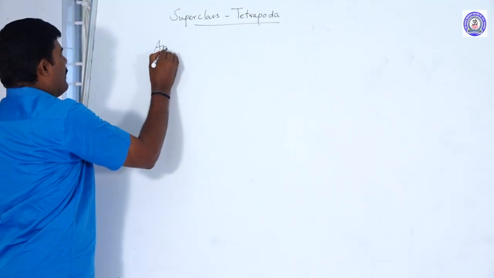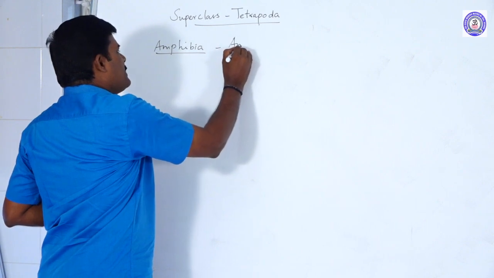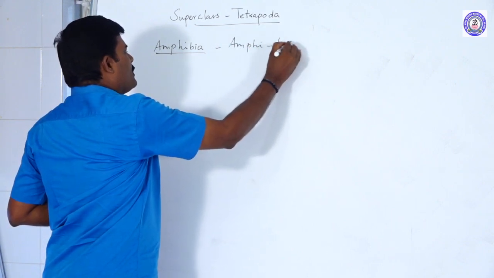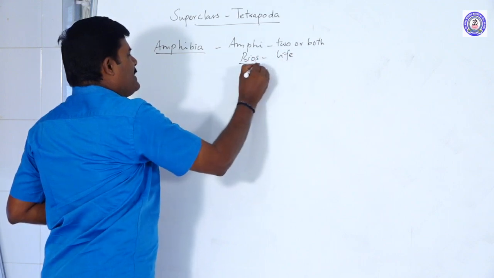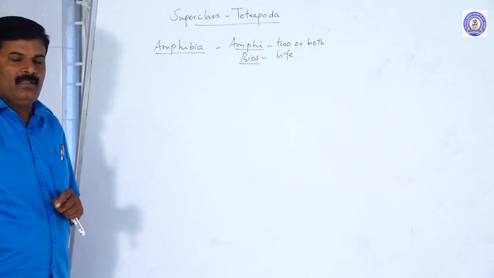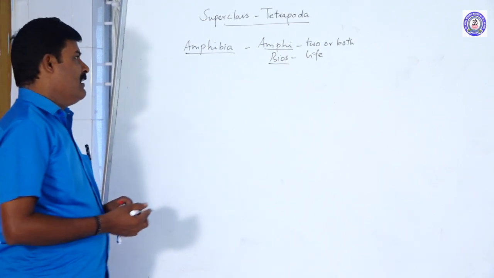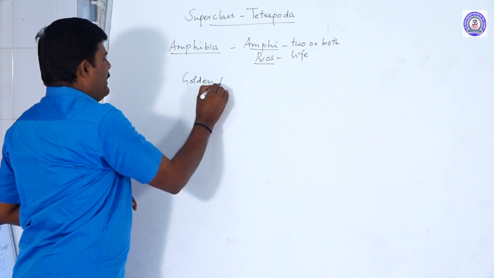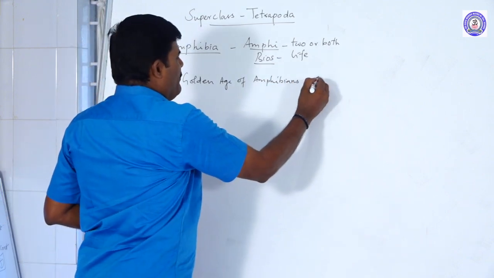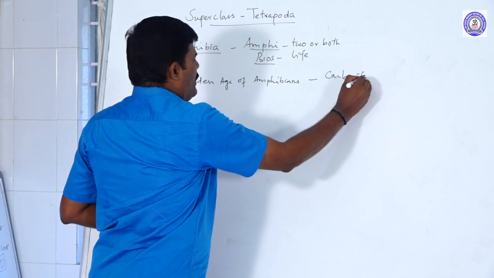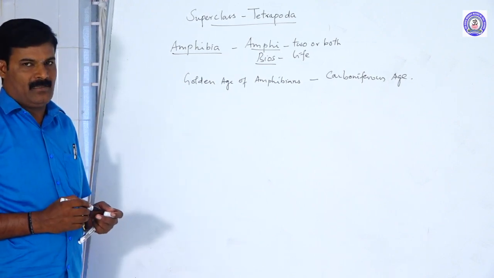The first class is Amphibia. Amphi means two or both, bios means life. These originated, from the geological time scale point of view, in the Devonian period, but the golden age of amphibians is the Carboniferous age. Now we want to know the general characters of the Amphibia.